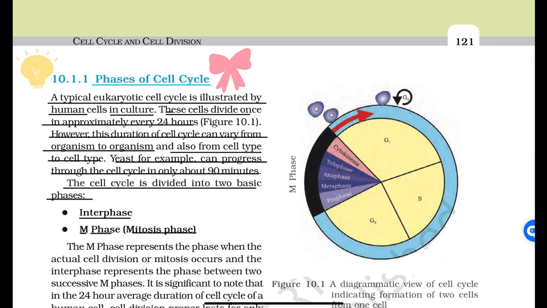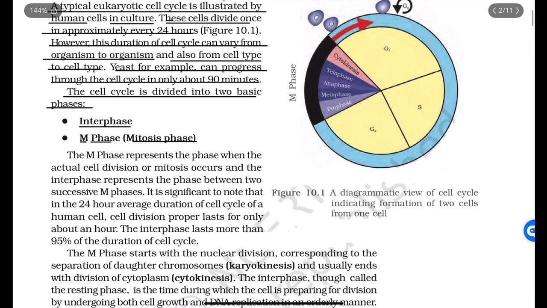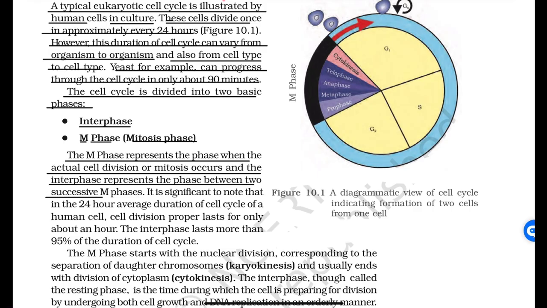M phase means mitosis phase. The M phase represents the phase when the actual cell division or mitosis occurs, and the interphase represents the phase between two successive M phases. It is significant to note that in the 24-hour average duration of a cell cycle of a human cell, cell division proper lasts for only about an hour. The interphase lasts for more than 95% of the duration of cell cycle.